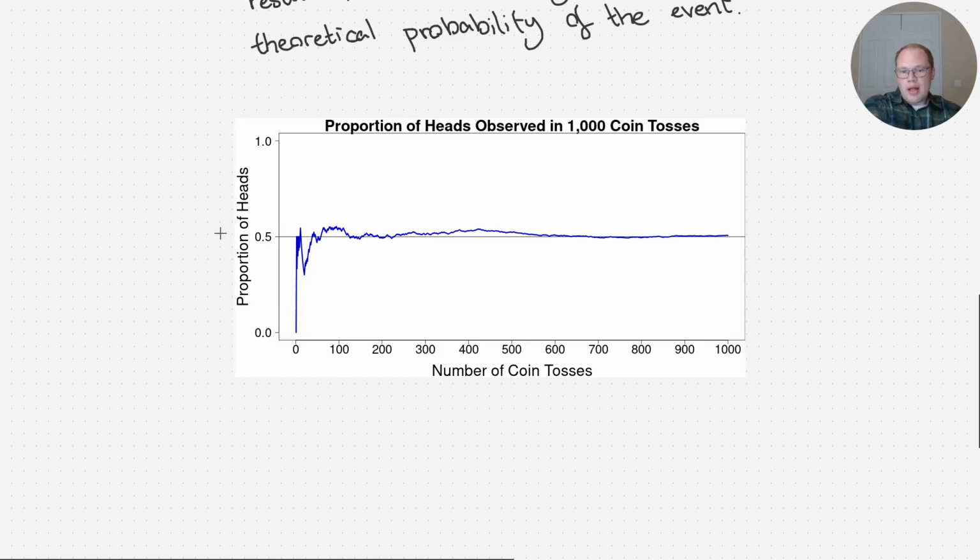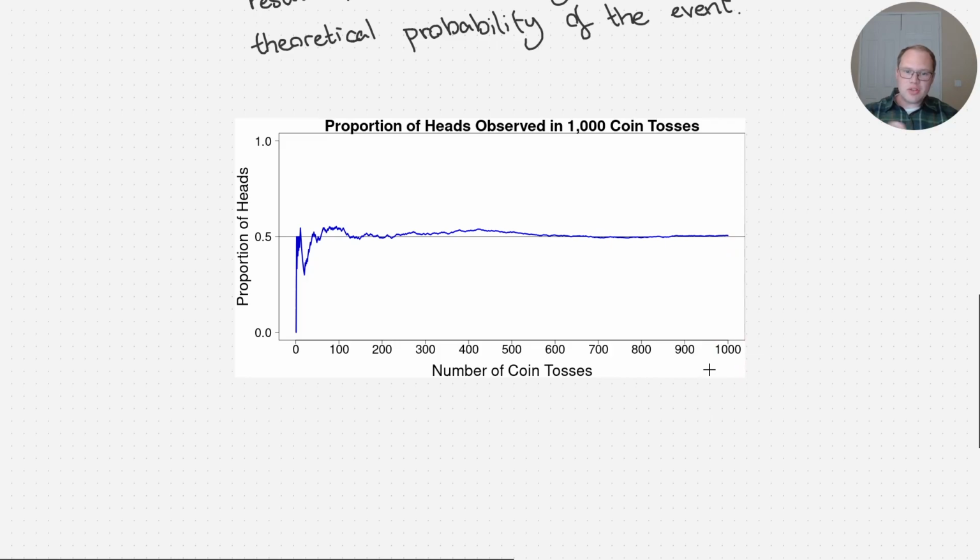While if we only toss the coin a few times, it's not uncommon to have a lot of tails, or maybe an unusual number of heads. But the more we toss the coin, the closer we are getting to the theoretical probability. By the time we get to 1,000, it is practically on the line. Okay, the number of heads just about equals the number of tails when we've tossed that coin 1,000 times.